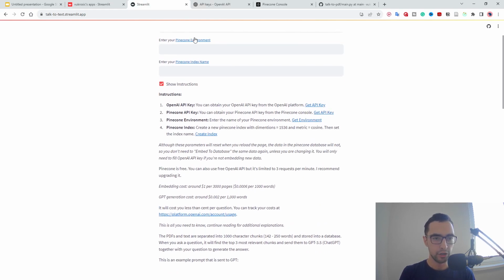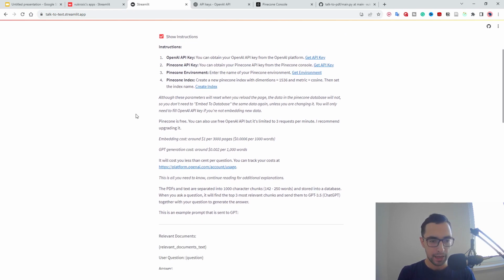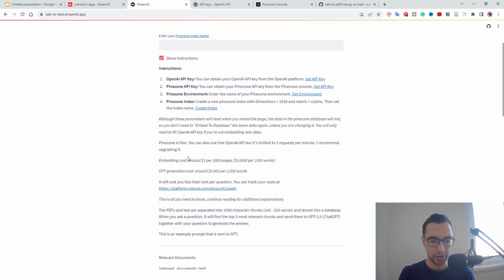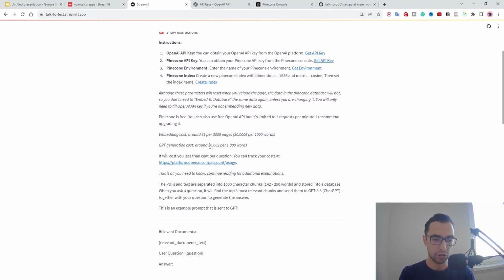Now you can use the free version of OpenAI API. The only problem there is that you will only have 3 requests per minute, so you will be able to answer like 3 questions per minute. But if you want to upgrade, it's actually very cheap. It will cost you around $1 per 3,000 pages of embeddings, and around $0.002 per 1,000 words of generated answer. So it's gonna cost you less than a cent for each answer, so it's not expensive at all, and you have a very fast service with unlimited requests per minute.